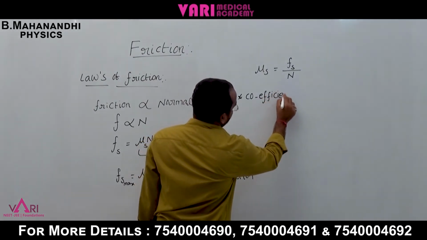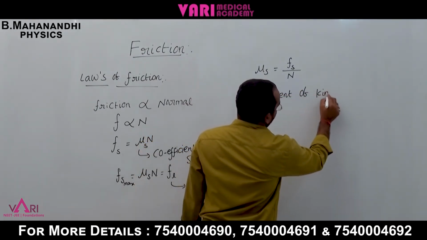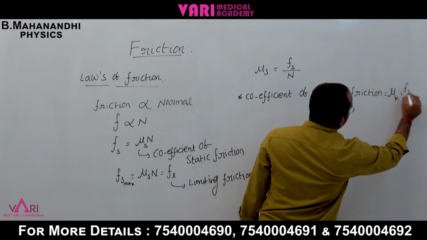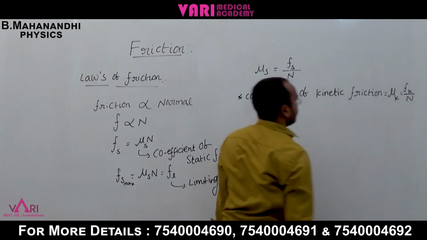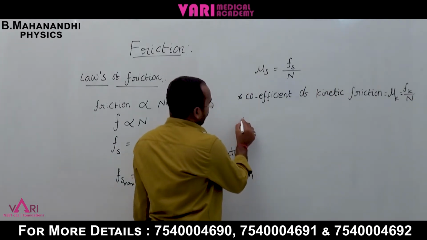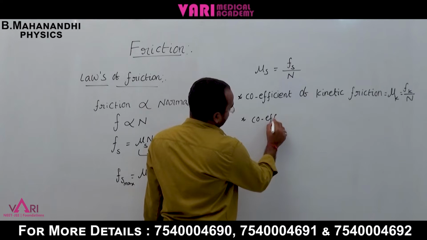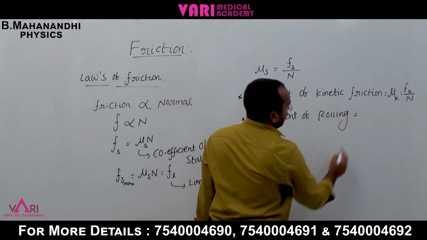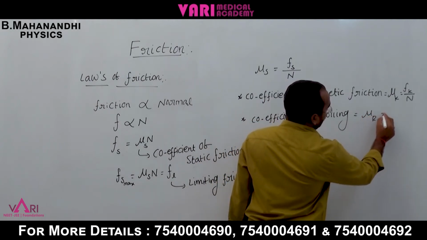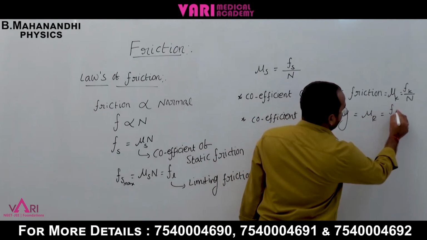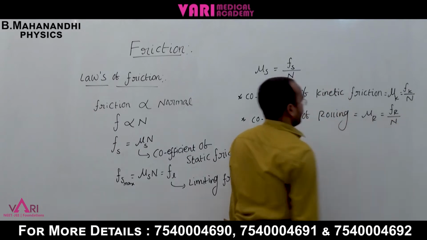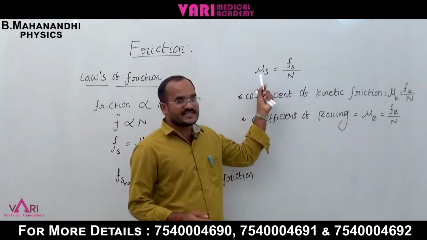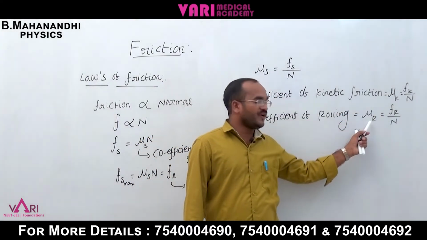Coefficient of kinetic friction: mu k is equal to Fk by N. If you say coefficient of rolling friction, mu r is equal to Fr by N. Here there are three frictions in total: the coefficient of static friction, the coefficient of kinetic friction, and the coefficient of rolling friction.